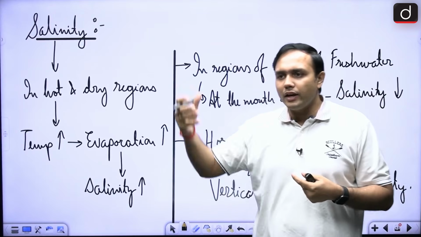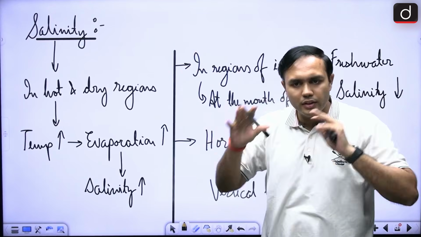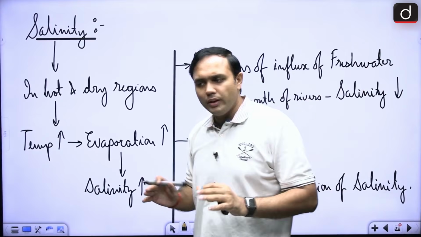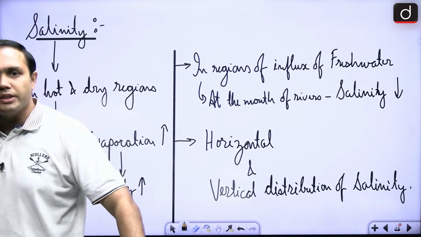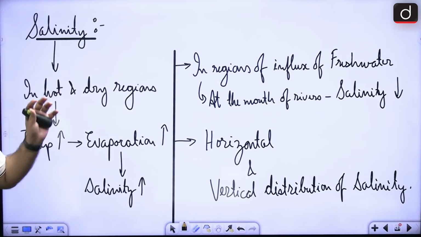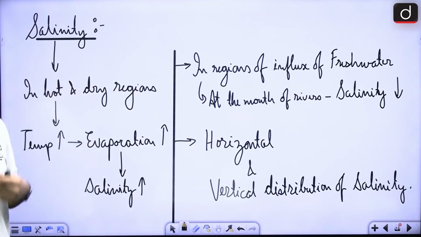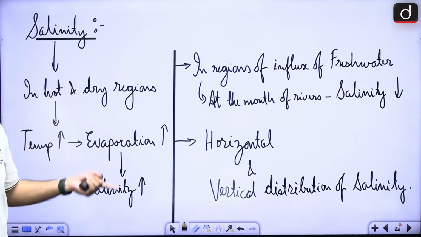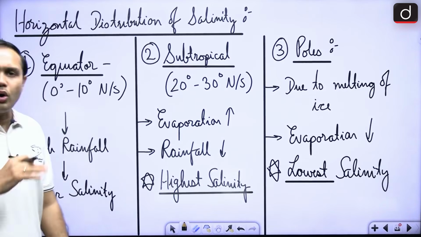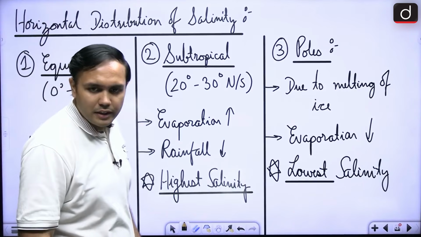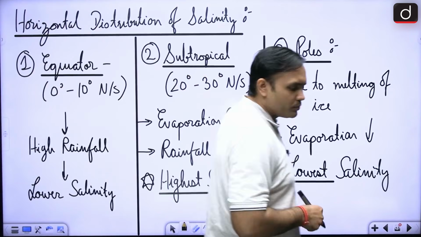If there is a lot of rainfall, the salinity will be a little lower because it is receiving fresh water. And in hotter, drier regions, where it is not receiving as much fresh water, salinity will be higher. In that regard, now let's look at the horizontal distribution of salinity in the ocean.